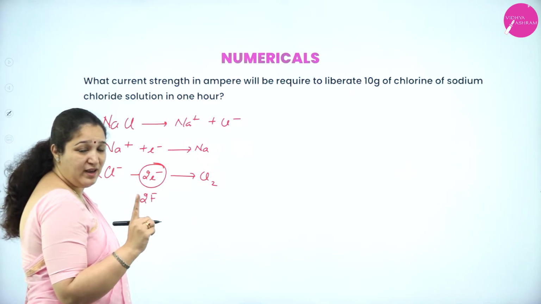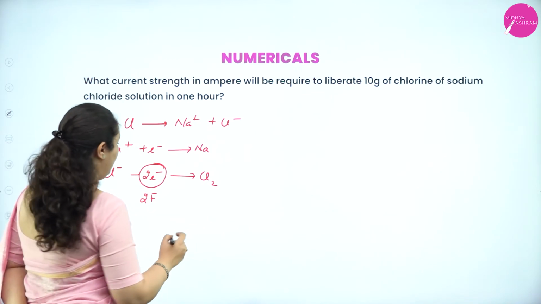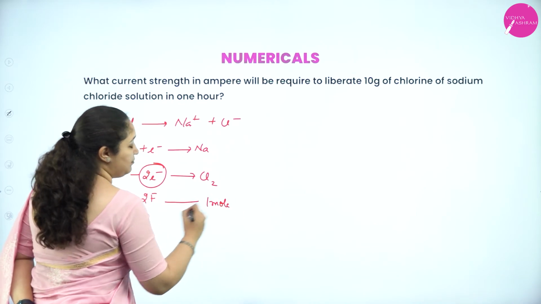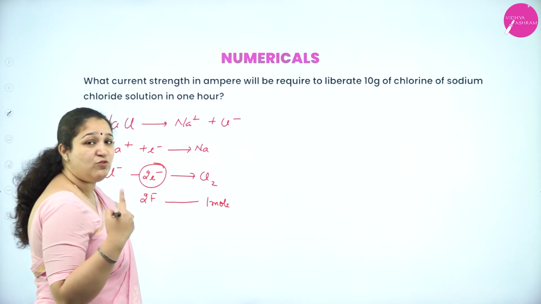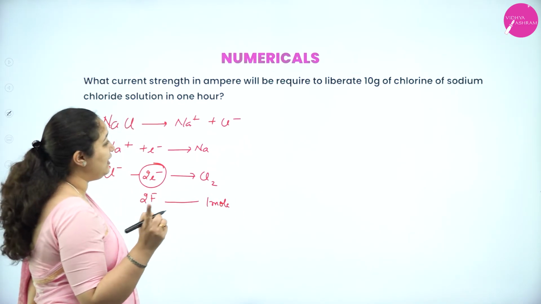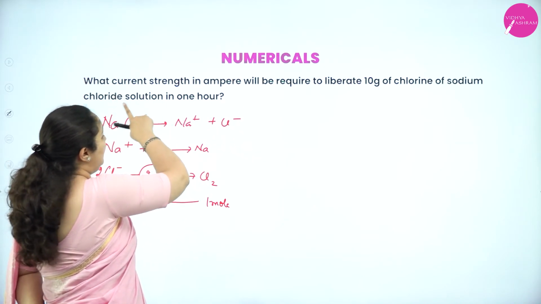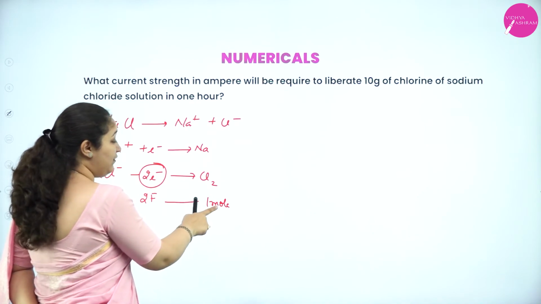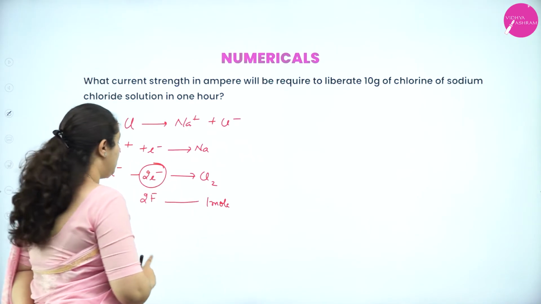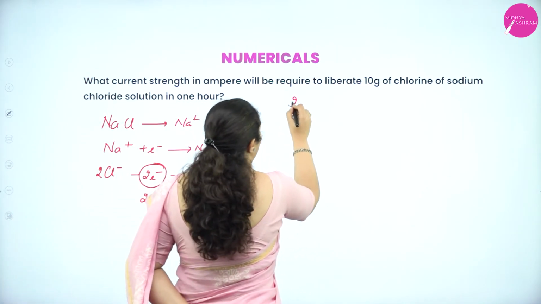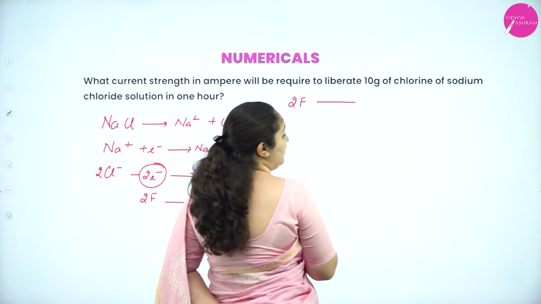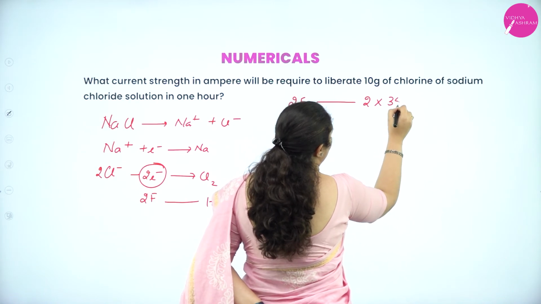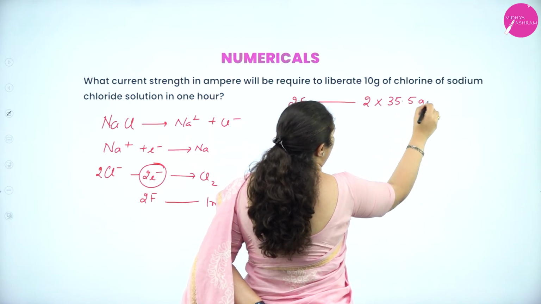So 2 Faraday of current is required for liberating 1 mole of chlorine. Now what is the mass of 1 mole of chlorine? I require the current in ampere to liberate 10 grams of chlorine, so I have to work in grams, not moles. 2 Faraday of current is required to liberate 2 into 35.5 grams.